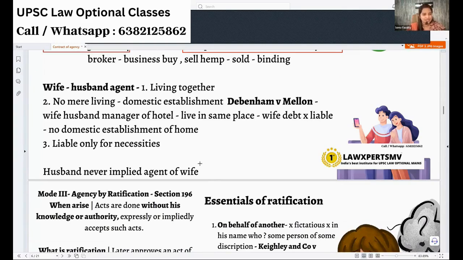Now, the next question is whether there is agency between wife and husband. In fact, to ask clearly, whether a wife is an agent to the husband, not vice versa. See, yes, in law, the wife is regarded as an agent to the husband, not vice versa.